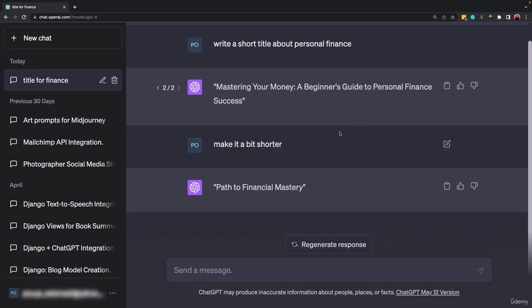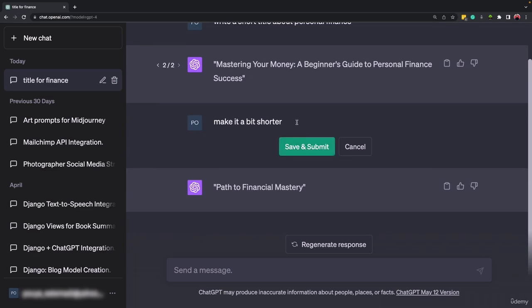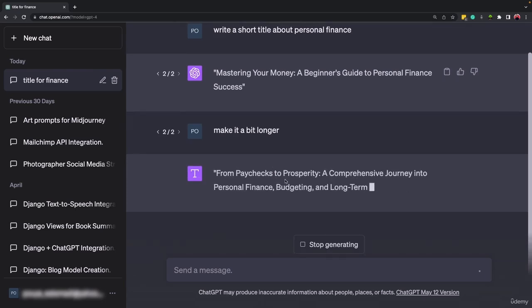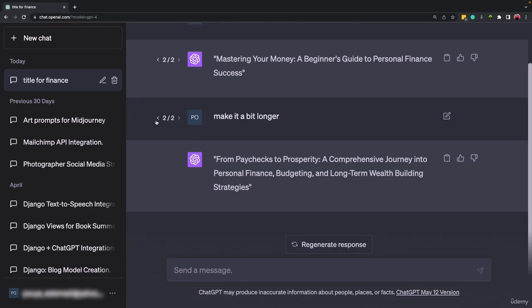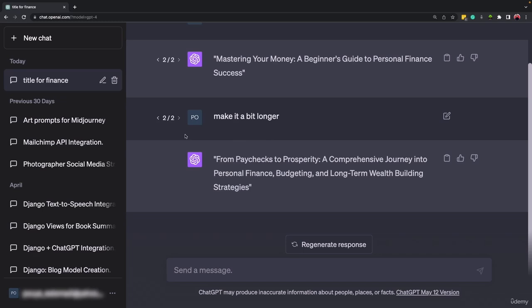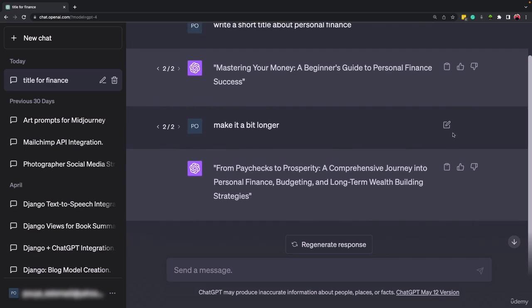Now, another thing that you can do here is that you can go to the prompt that you wrote, and you can click on Edit. For example, I can come here, click on Edit, and instead of shorter, I can replace it and say make it longer, okay? And then save it, and then it will provide a different response to my prompt, okay? And again, I can go back and forth, as you can see, to the previous prompt that I wrote. It was shorter, and now it was longer, okay? So this way you can change your prompt as well.